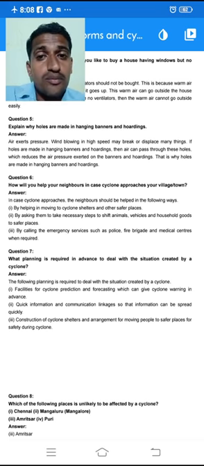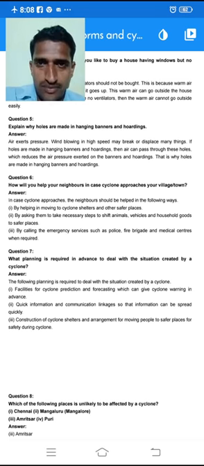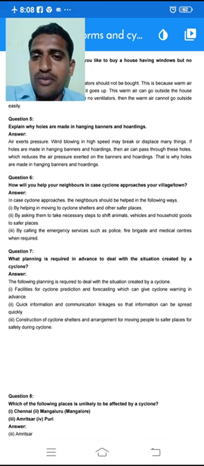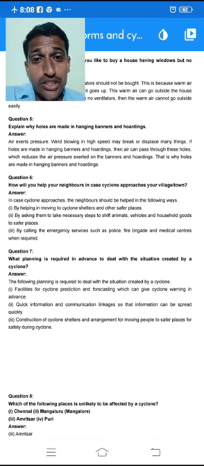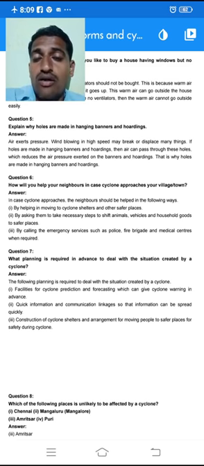You might have observed carefully that holes are made in hanging banners and hoardings. If you observe carefully, you will come to know why the holes are made. It's quite simple. As you know, air exerts pressure on all objects. So the winds which are blowing at a high speed may break or displace many things. When the winds are blowing at a very high speed, they may break or displace the things which they are passing.